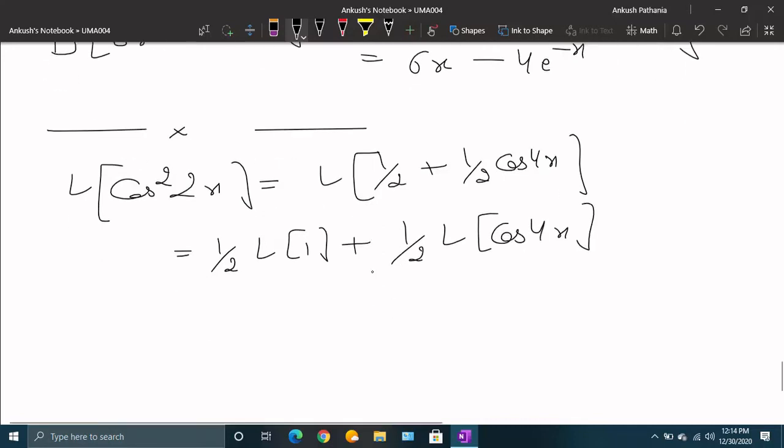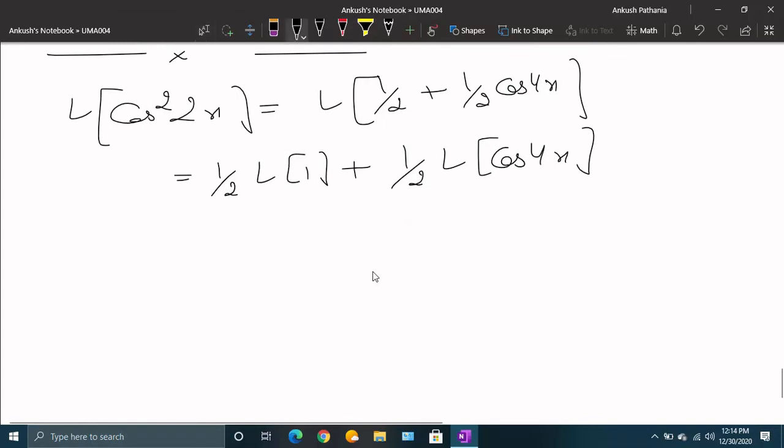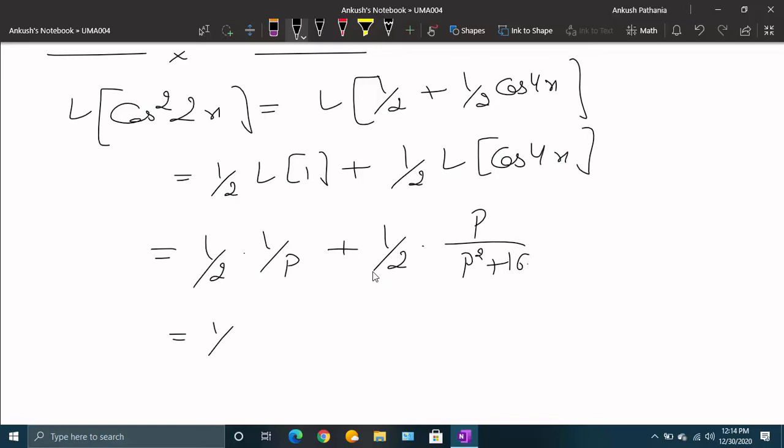Now I can use the formula as such. 1 by 2 Laplace of 1 is 1 by 2p, the same thing. And 1 by 2 times the Laplace of cos 4x, which is p upon p square plus 16. So the Laplace transform of this function is 1 upon 2p plus 1 by 2 times p upon p square plus 16.